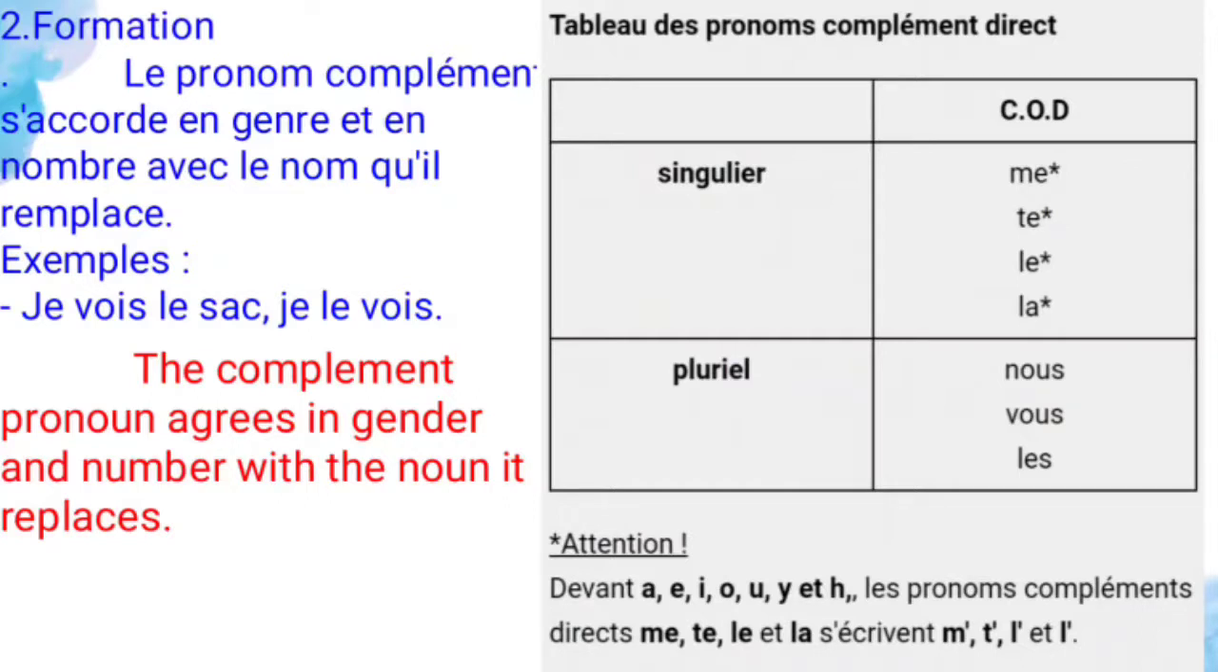And attention, devant A, E, I, O, U, Y and H, les pronoms complément direct me, te, le, la s'écrivent M apostrophe, T apostrophe, L apostrophe, L apostrophe. If the noun begins with a vowel, you have to use that M apostrophe, T apostrophe, L apostrophe, and L apostrophe.